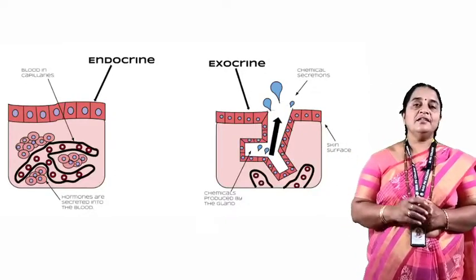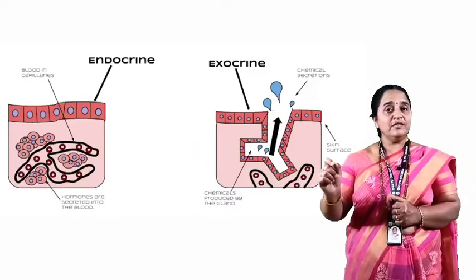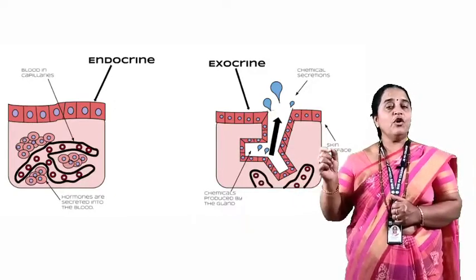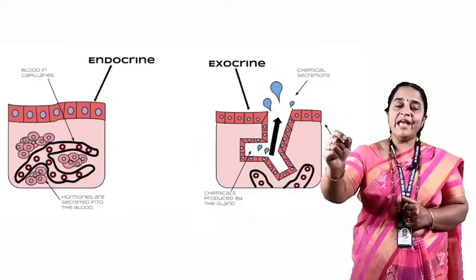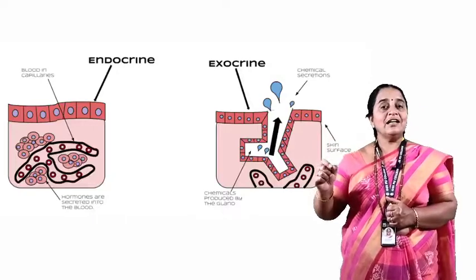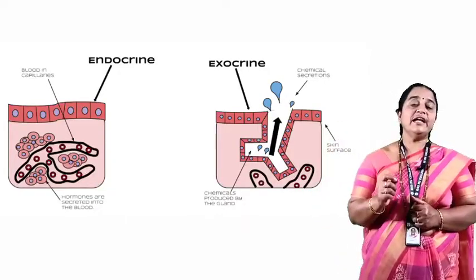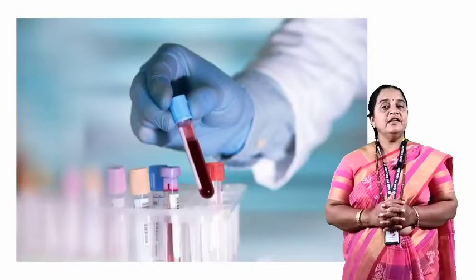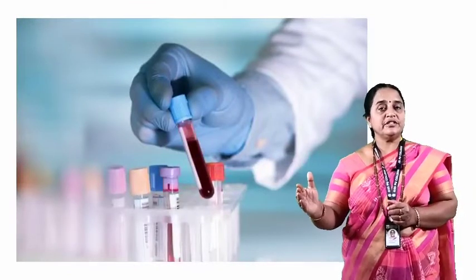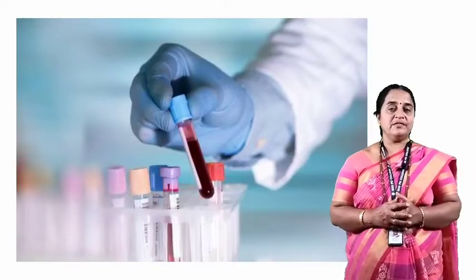Endocrine glands are ductless glands. They always secrete hormones, and as they don't have ducts, the hormones are secreted into the blood flow, and the blood will carry these hormones to the targeted site. Hence, the presence of hormones can be detected by taking blood samples. These hormones are basically proteinaceous in nature. There are some exceptions that I already told you in the types of hormones.